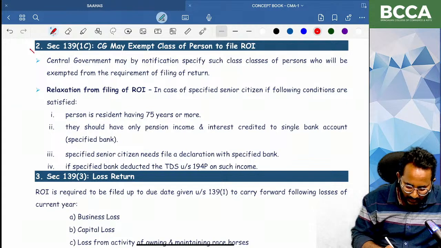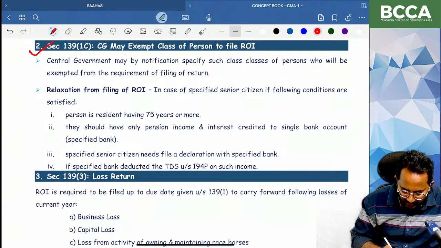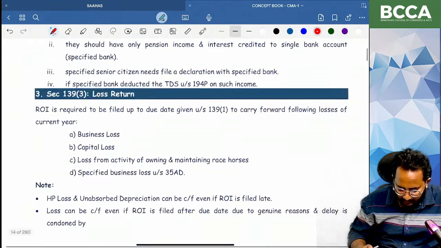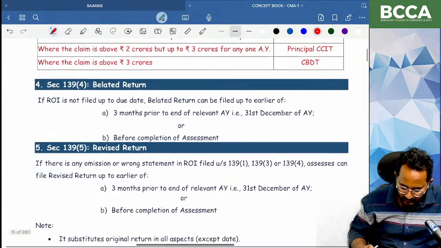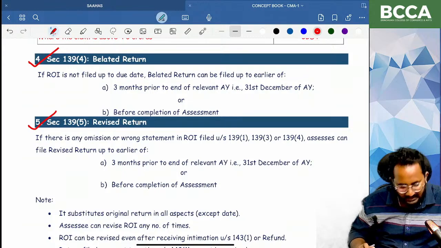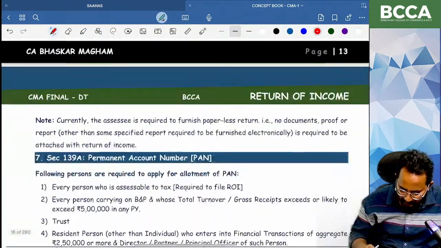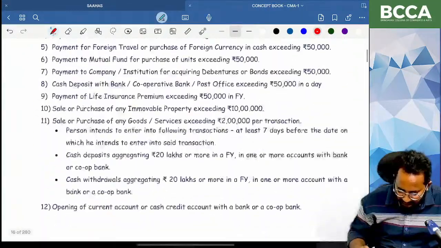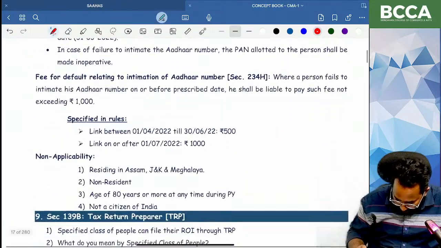Next. I think we have done this concept also. Relaxation for filing of return of income. Next, we have done loss return. Belated return is also done. Revised return concept also done. Defective return discussion also done. Permanent account number discussion also done. 139A, 139AA, Aadhaar number discussion also over.